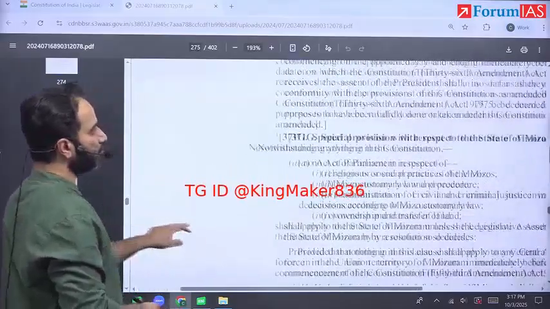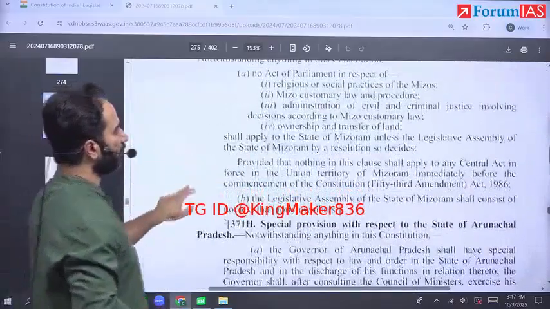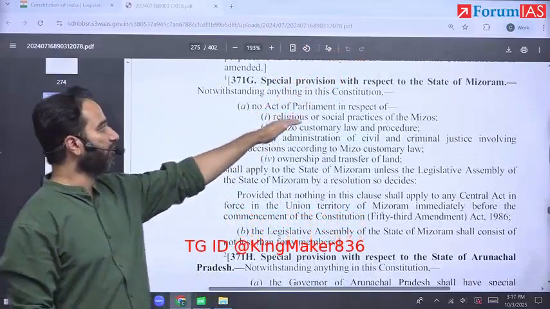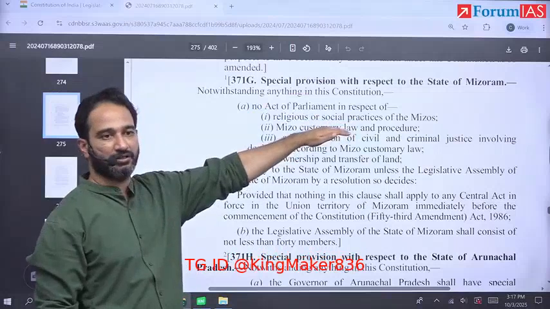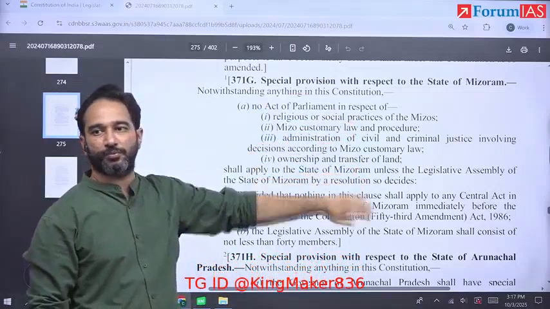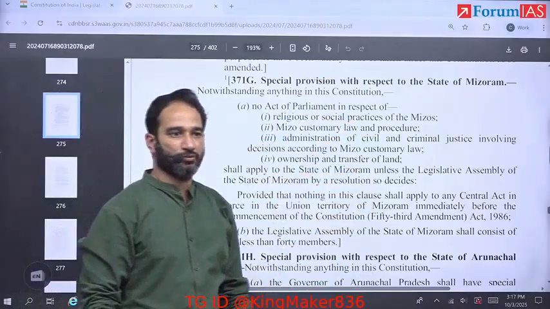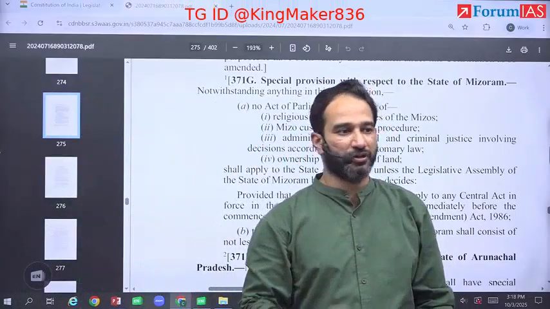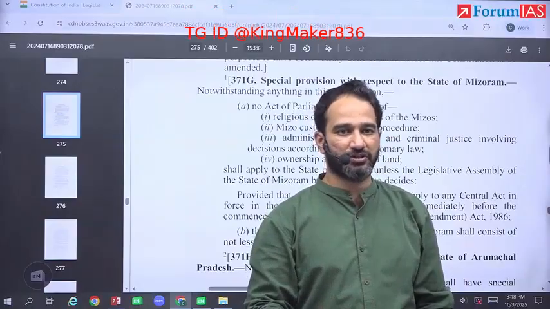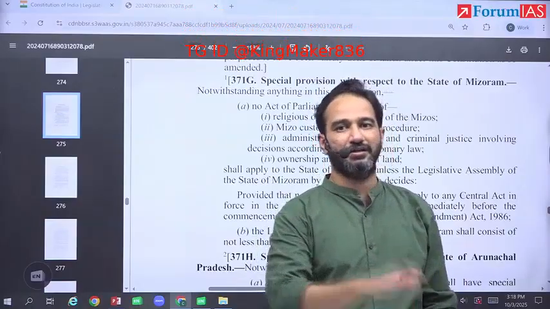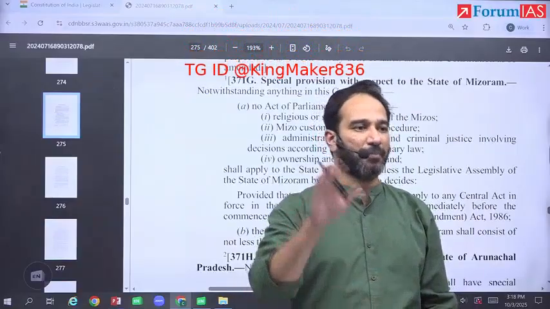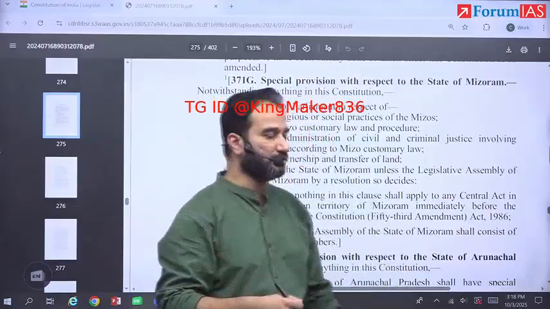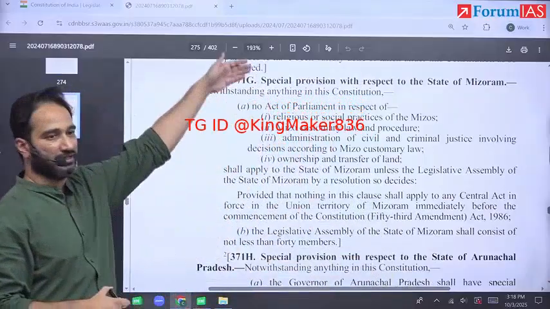Right. So you have this both for the Mizos and the Nagas: that no act of parliament would be imposed in Nagaland and Mizoram in relation to their religious and social practices and customary laws till it has been approved by the legislature. I'll give you an example. In Nagaland, panchayats do not work. India, the union, has introduced this, but it would only be implemented in Nagaland when the Nagaland Assembly passes a resolution to introduce it. So through special provisions, you have given certain rights to Nagas and Mizos.